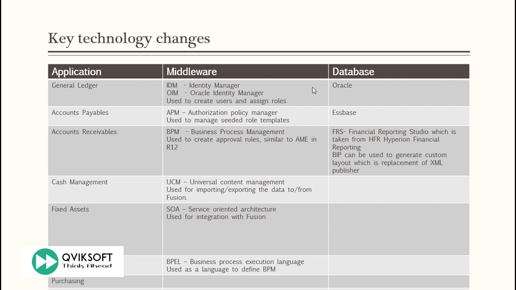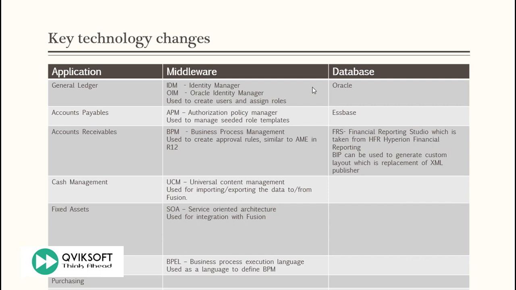On the middleware part, there is some new functionality. Previously you used to have the system administrator role where you go and create users. Now you have IDM and OIM, which was in R12, but in the new releases, it's called the security console, where we go and create users. You have APM, which is the authorization policy manager. This is used to create all the different seeded roles. In Oracle Fusion, you cannot create a new role. You can only copy it and then modify it as required.